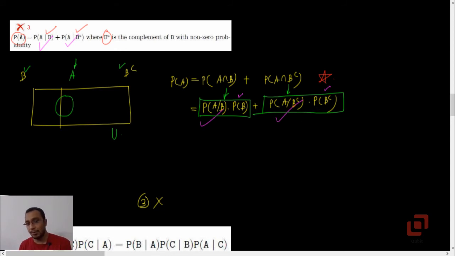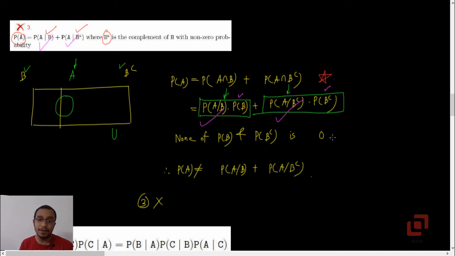It is given in the problem, and because none of them is zero, probability of A cannot be equal to probability of A given B plus probability of A given B complement, and therefore option 3 is not right.